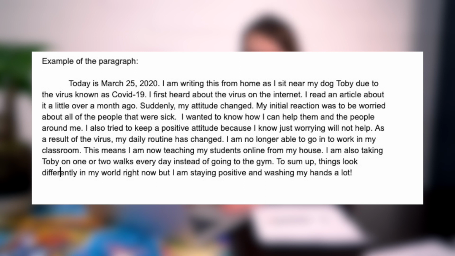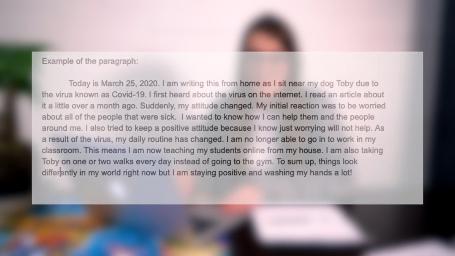To sum up, things look differently in my world right now, but I am staying positive and washing my hands a lot. So yours should be something similar to that, but with your own ideas and your own thoughts. Because remember, we're writing a primary source, a narrative about how you are doing with your experience during this pandemic, okay? So if you need to, you can go back and rewatch this video as many times as you need, or you can email me with any questions.